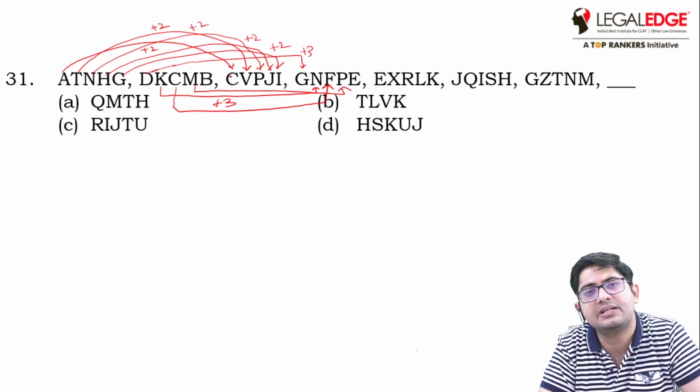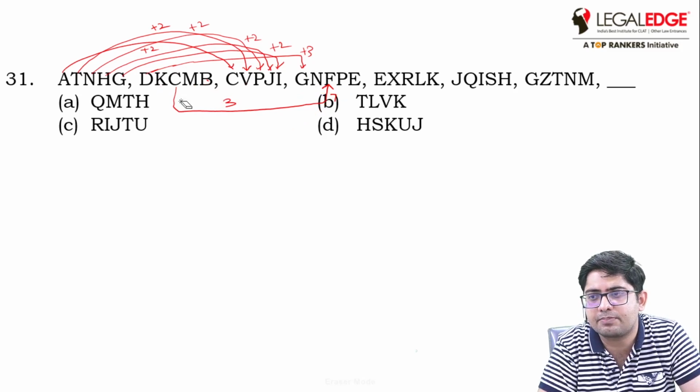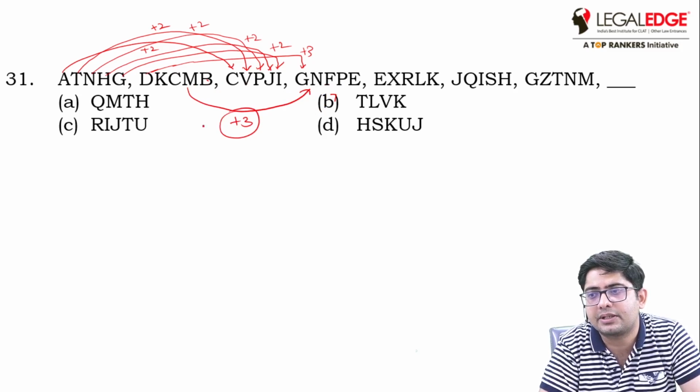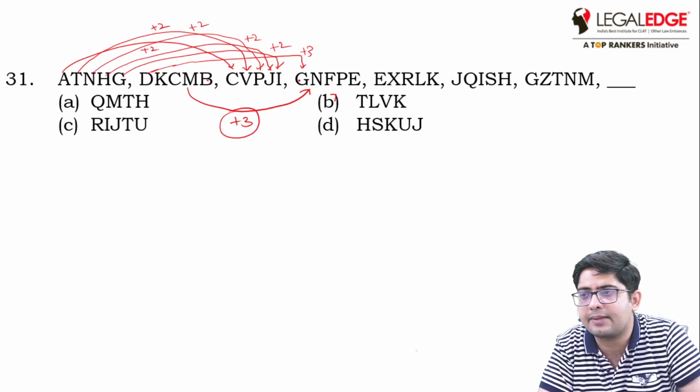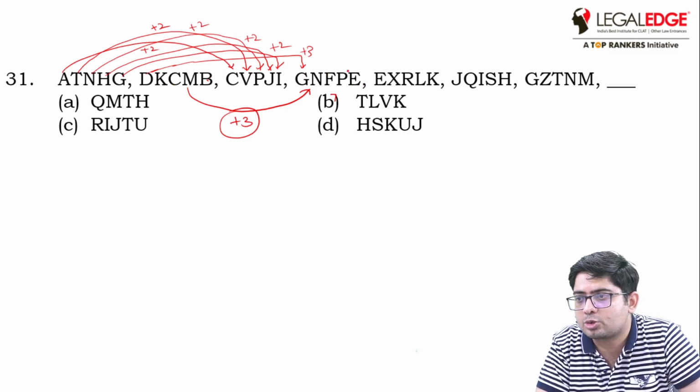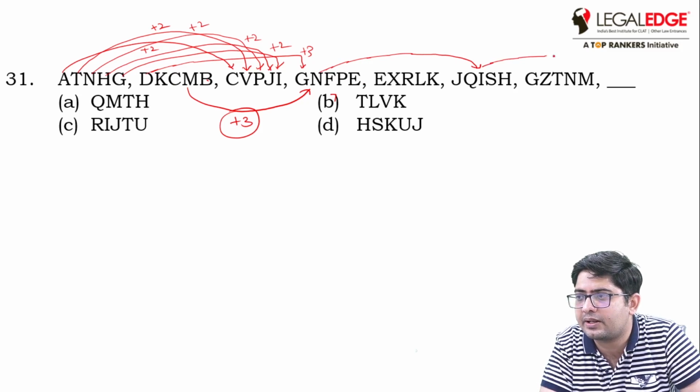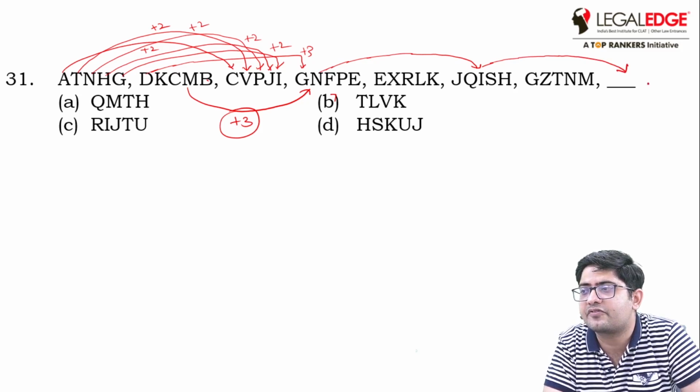B plus 3: B, C, D, E. So B plus 3 is E. Okay, so that is the plus 3 arrangement, so all letters are plus 3. D plus 3 is G, K plus 3 is N, C plus 3 is F, M plus 3 is P, and B plus 3 is E. So that means this must be related with this, and this must be related with the missing figure, that missing term. So that must be the answer.